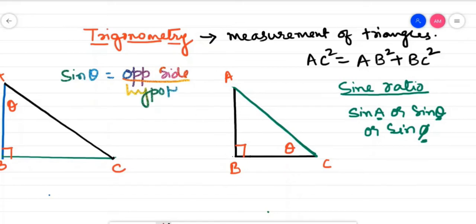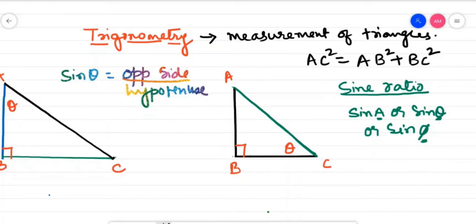Children, you might have studied it in the way perpendicular by hypotenuse, but you have to keep in mind that perpendicular changes with the angle. See here, if you consider this angle theta, then your perpendicular will be BC, and if you consider this angle theta, then your perpendicular will be AB.